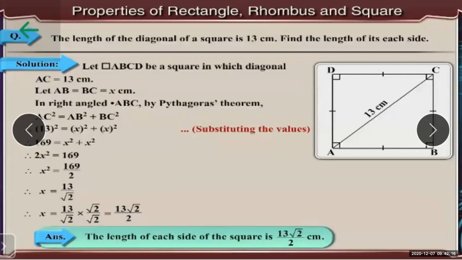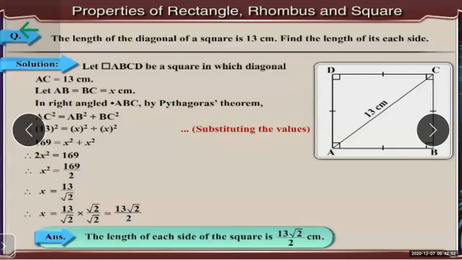If you are able to find out the length of one side, then you can say that all the sides of a square are congruent. By this property, we can say that AB is equal to BC is equal to CD is equal to DA equals whatever answer you get. Okay, so this way, if you are able to recollect the properties, you will be able to solve the sum regarding any type of parallelogram which is asked.